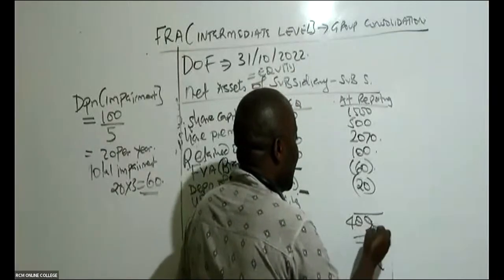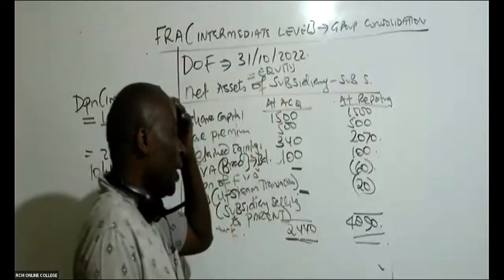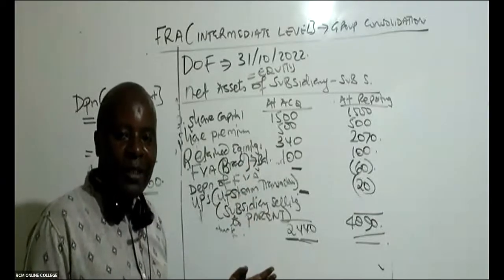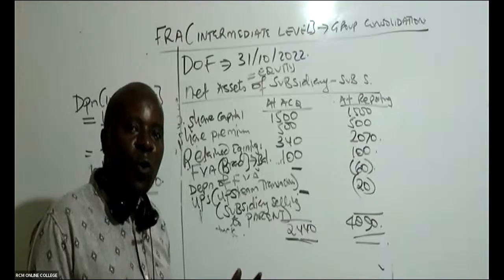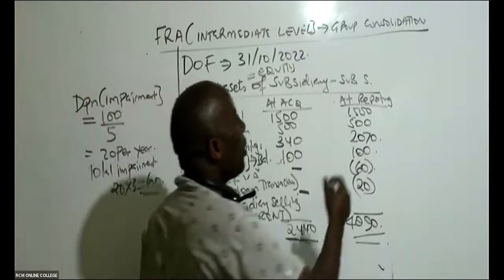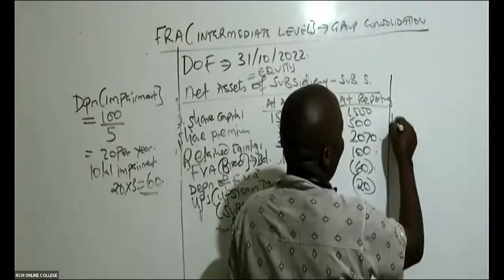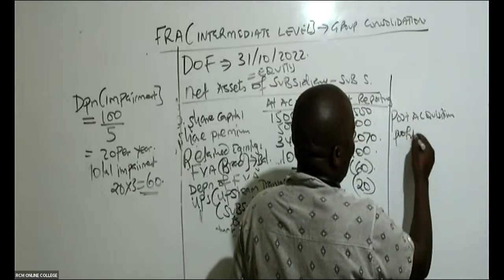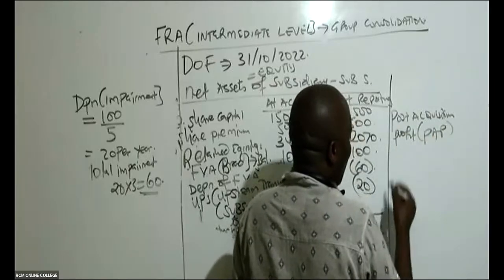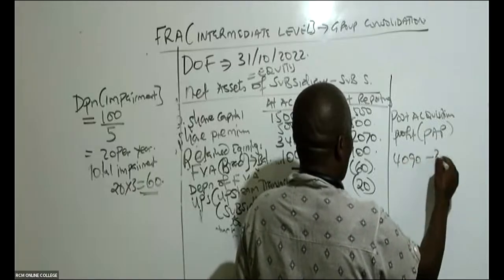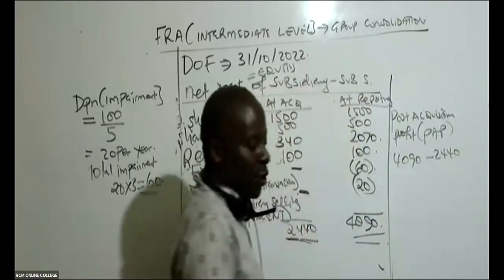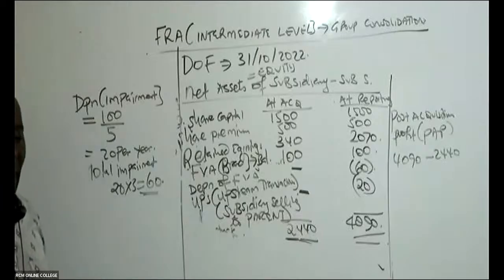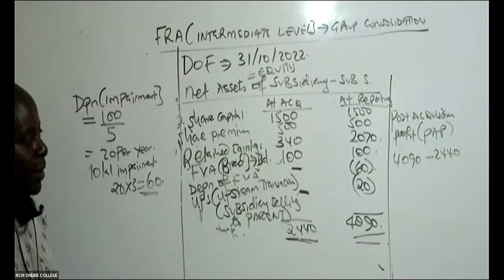So before I answer Ruben, is there somebody who is able to see that our net assets have grown? Yeah, our net assets have grown. What is that special name that we give to our growth of net assets? We normally call it the post-acquisition profit. We normally abbreviate this as PAP. So our PAP will be 4090 minus 2440.